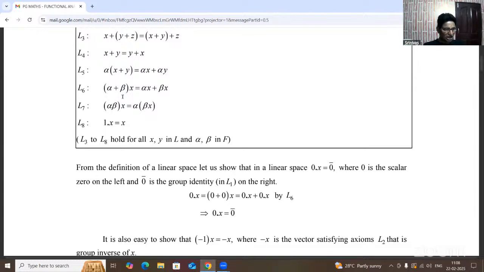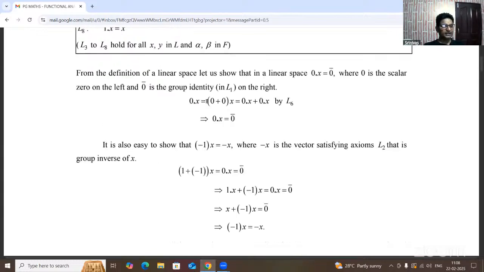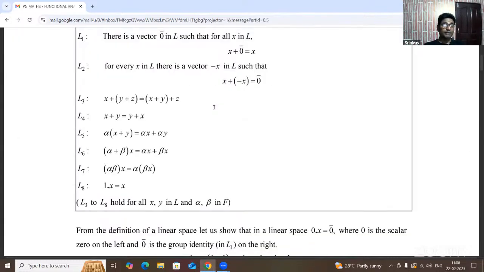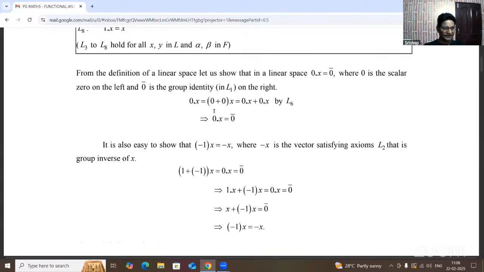So here alpha beta of x, with alpha and beta any two scalars, equals alpha of beta x, and L8 is 1 into x equal to x. So here all the concepts are satisfied. Now L1 to L8 properties. Okay. From the closure conditions, L1, L2, L3, L4, and then after that, in between L5 to L8, any two are satisfied. Now that is called a vector space or linear space.